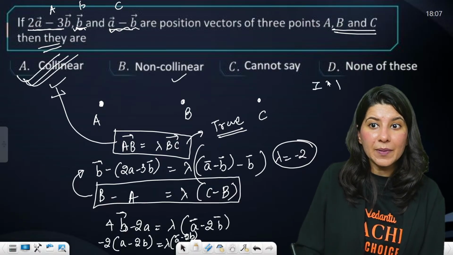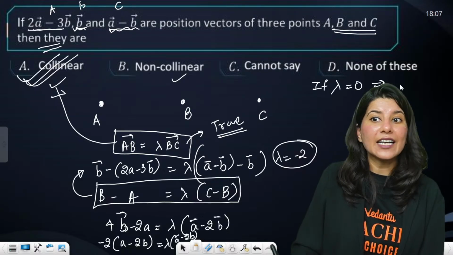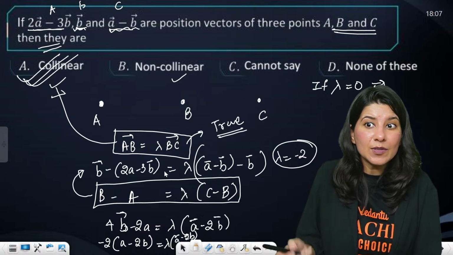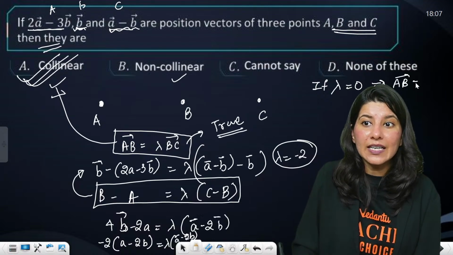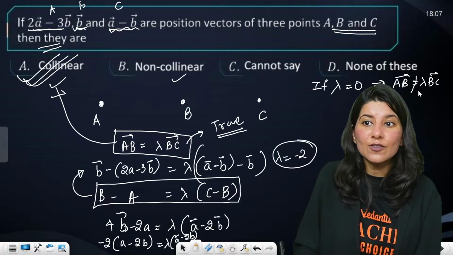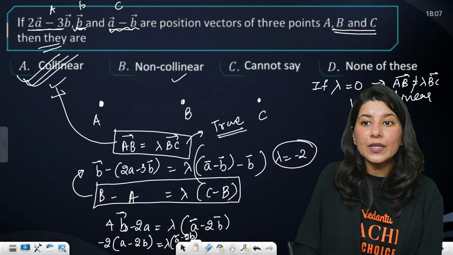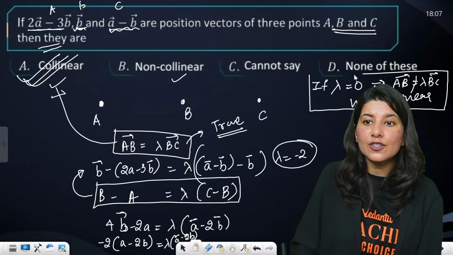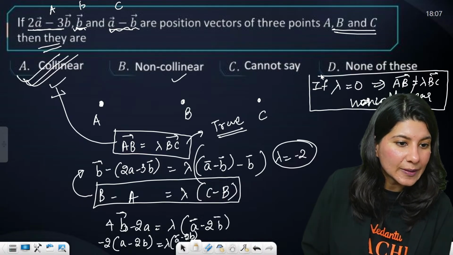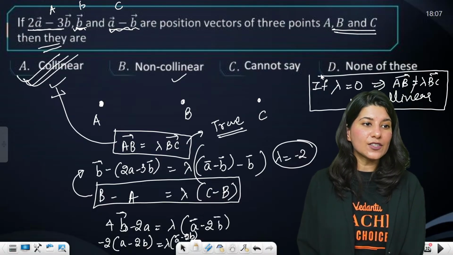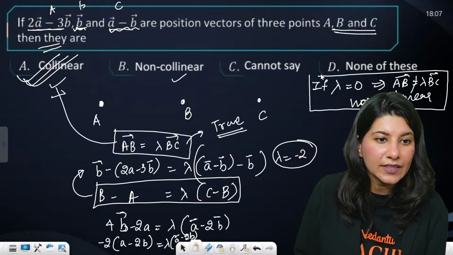If this condition were not true, then these three vectors would be non-collinear. Do you understand the condition of collinearity and non-collinearity? Yes, Sachin, thank you.